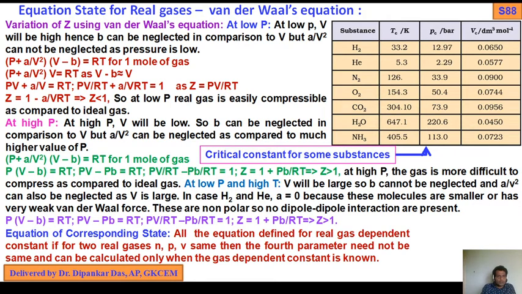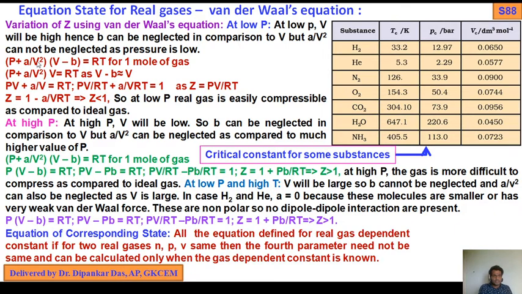For 1 mole of gas, the Van der Waals real gas equation is (P + a/V²)(V − b) = RT. If I write for n moles, it should be (P + an²/V²)(V − nb) = nRT. For 1 mole, n has the value 1.